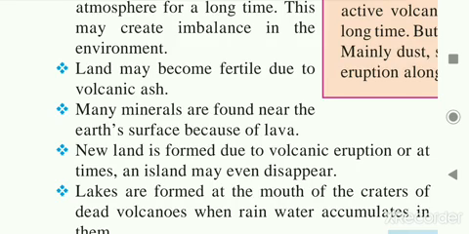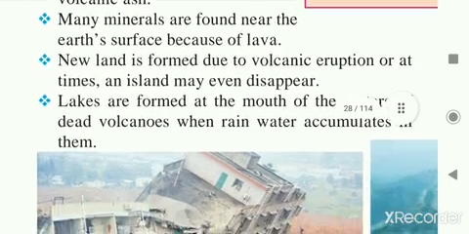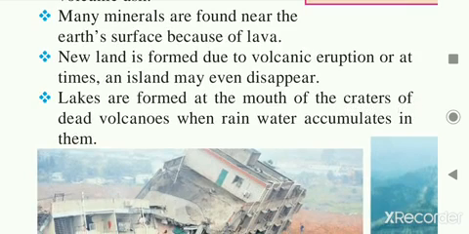Many minerals are found near the earth's surface because of lava, means how the molten magma is thrown out and this lava cools down, and due to this process different minerals are found near the earth's surface. Next, new land is formed due to volcanic eruption, or at times islands may even disappear. Due to the volcanic eruption, islands may disappear. Yeah, new lands would be formed.